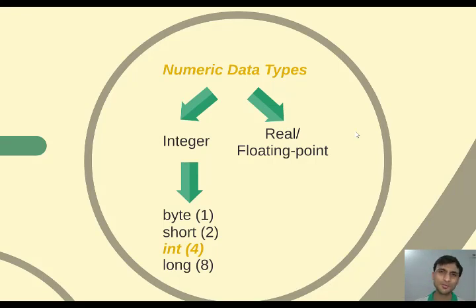Okay. So integer numeric is again divided into 4 types, that is byte, short, int and long. Byte will also store integer values, short will also store integer values, int will also store integer values, and long will also store integer values. All these 4 will store integer values. So why are there 4? Why not 1? It can be only byte, for example, and we are storing an integer value there also. Why are there 4? It represents different sizes. Byte, see in bracket I have written 1, short I have written 2, int I have written 4, long I have written 8. What does that mean?